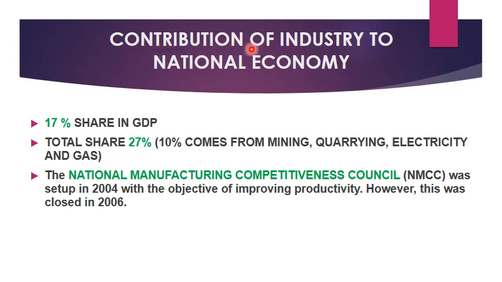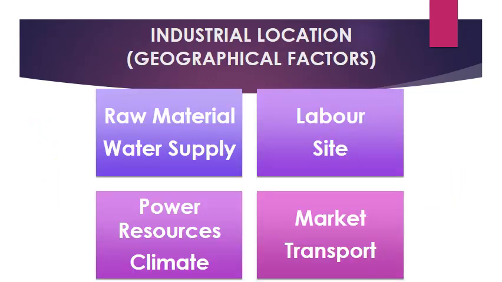The contribution of industry to national economy. It contributes 17% share in GDP, that is gross domestic product, and the total share is 27%, out of which 10% comes from mining, quarrying, electricity and gas. The National Manufacturing Competitiveness Council, that is NMCC, was set up in 2004 with the objective of improving productivity. However, this was closed in 2006.